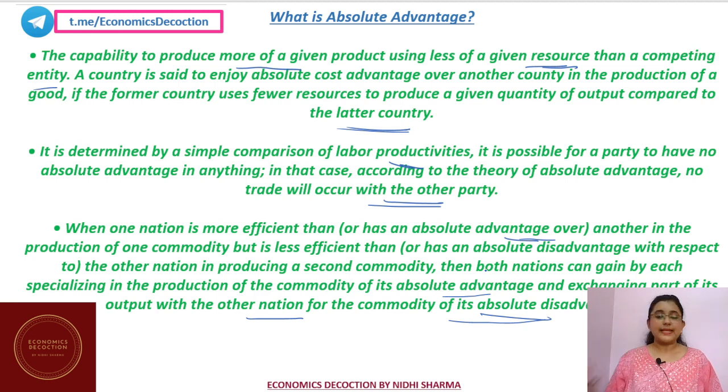So the very simple thing is that you are going to export those products in which you have an absolute advantage in production, and you are going to import those products in which you have an absolute disadvantage in production. So in this way the trade will take place between two countries. I hope this concept is clear.